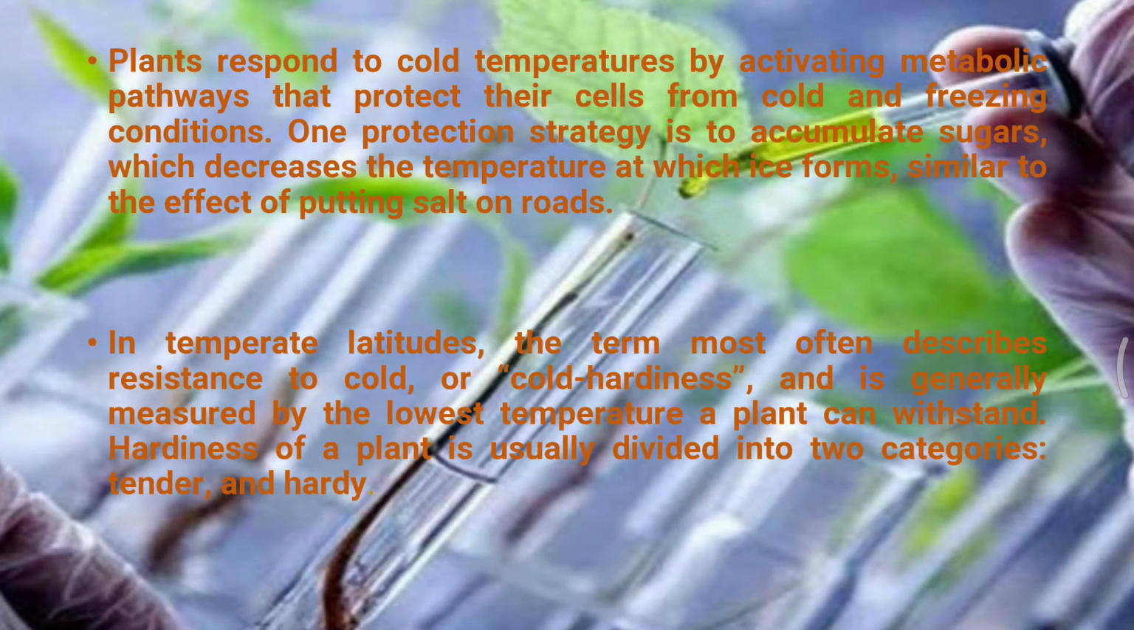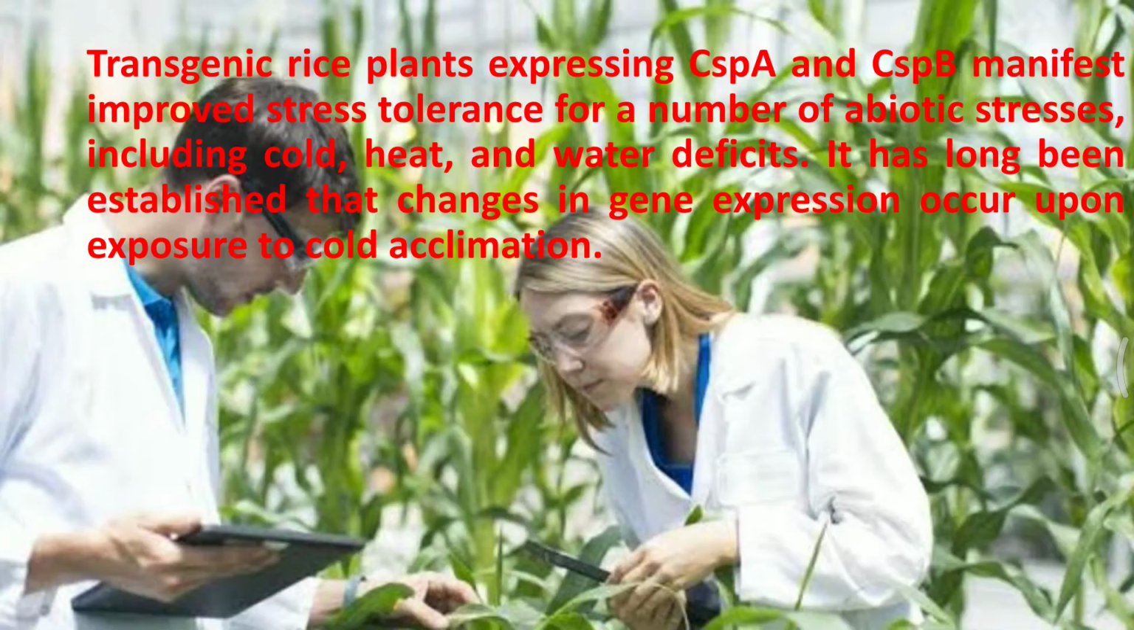So, in temperate latitudes, the term most often describes resistance to cold or cold hardiness and is generally measured by the lowest temperature a plant can withstand. Hardiness of a plant is usually divided into two categories: tender and hardy. Transgenic rice plants expressing CspA and CspB manifest improved stress tolerance for a number of abiotic stresses like cold, heat, and water deficit. It has long been established that changes in gene expression occur upon exposure to cold acclimation. It means the plant is becoming tolerant to the cold climatic condition.